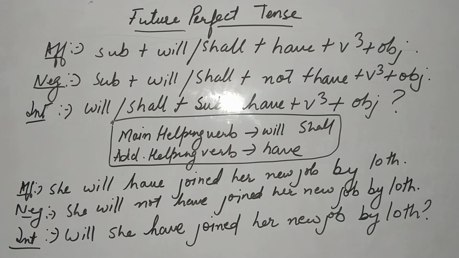Affirmative sentence will be: she will have joined. Just see, join, joined, joined, the third form of your verb. Her new job by 10th, that is your object. Negative will be: she will not have joined her new job by 10th. And interrogative will be: will she have joined her new job by 10th?